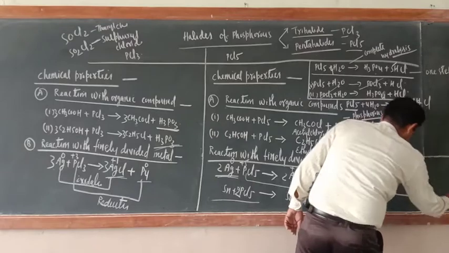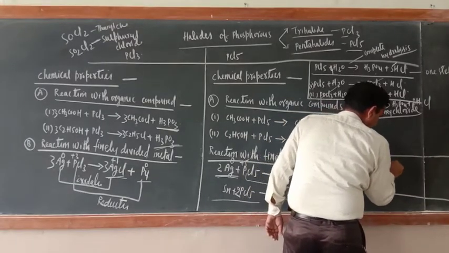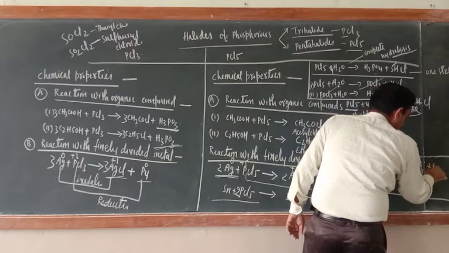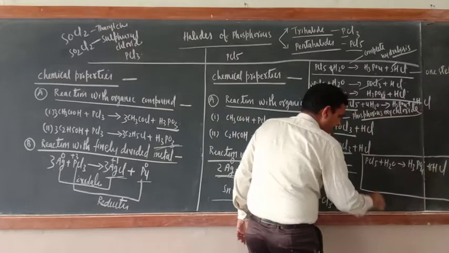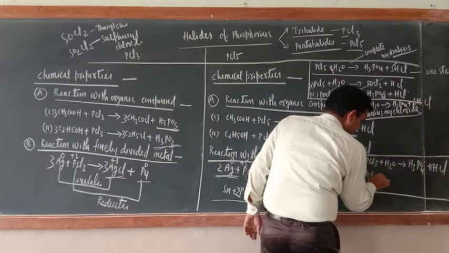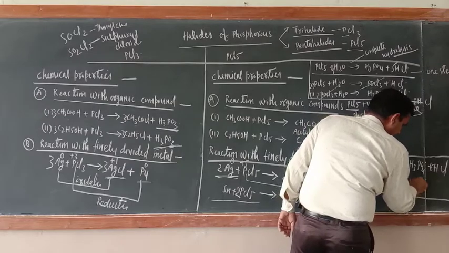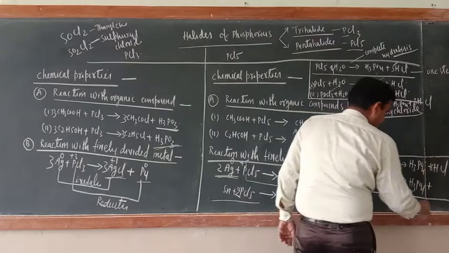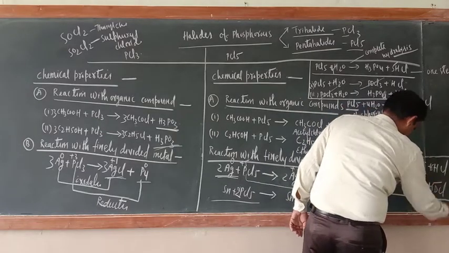You are writing PCl5 plus H2O. What are the products? H3PO4 plus HCl. Here you will write 5HCl. Now deuterium oxide D2O will react the same way: PCl5 plus D2O. One of the products will be H3PO4 plus DCl, here 5.